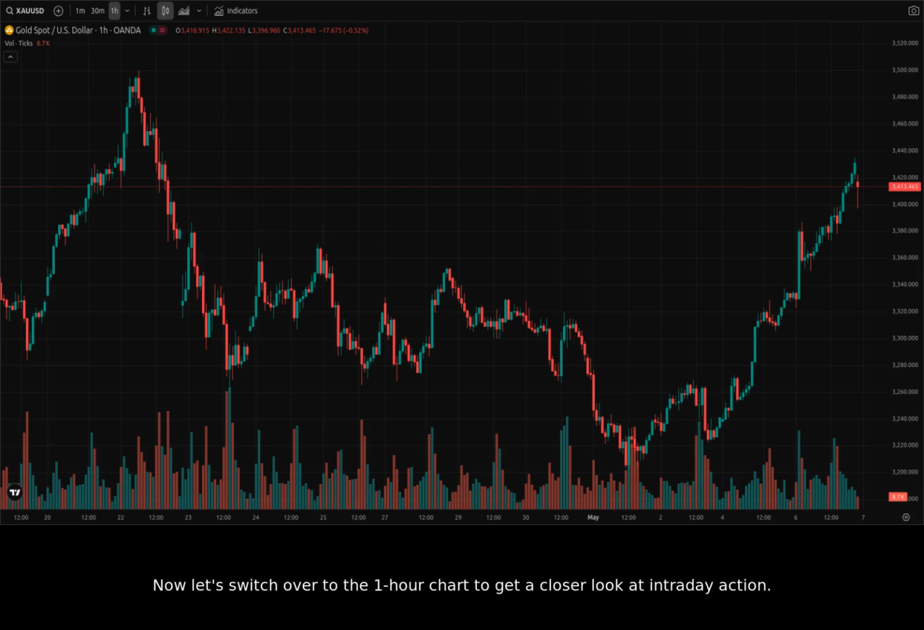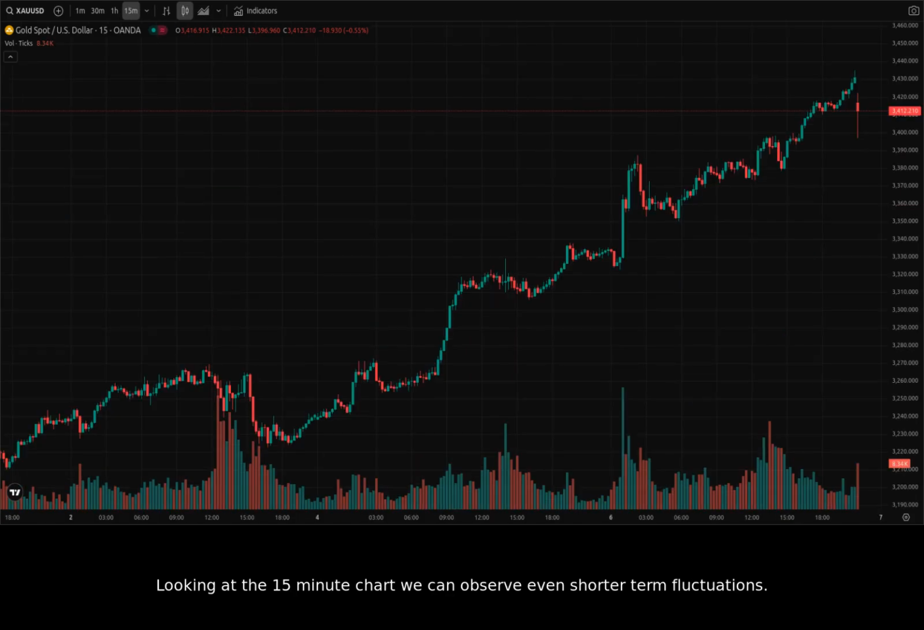Now let's switch over to the 1-hour chart to get a closer look at intraday action. We can see some volatility, but generally prices moving upwards. Let's zoom in on the most recent trading day. We have a current resistance point around 3,337 and support around 32.40, so watch those levels closely. If we compare this to the daily chart, it is more bullish.